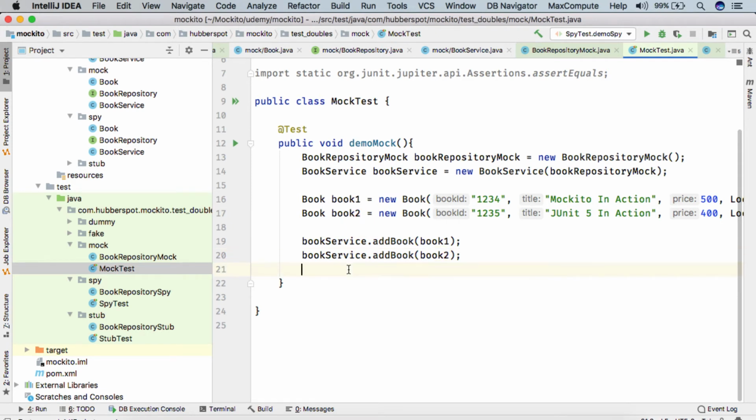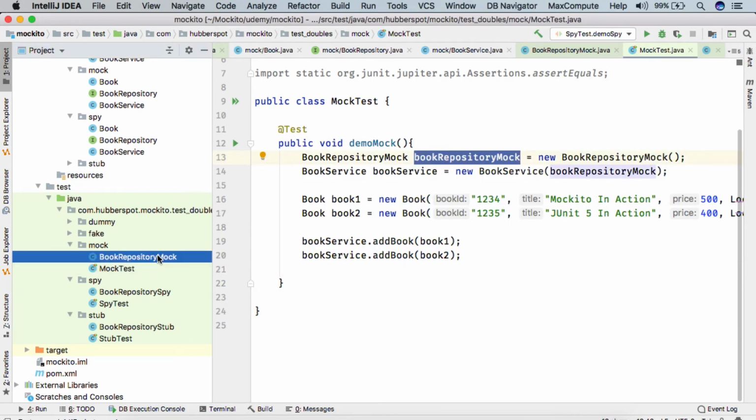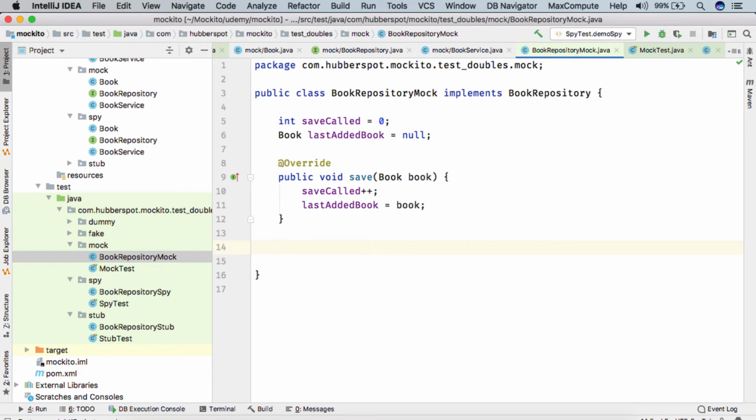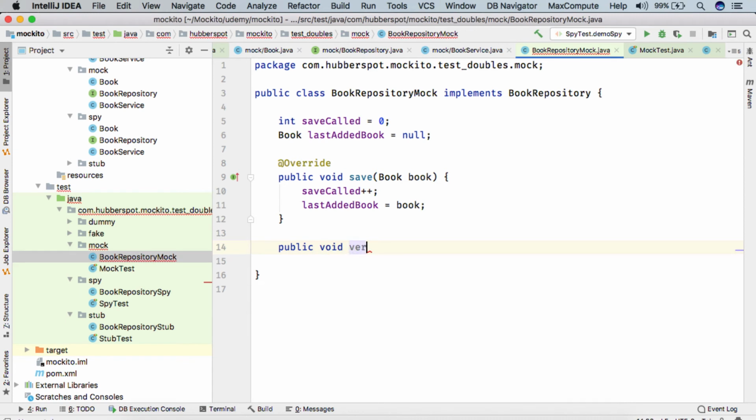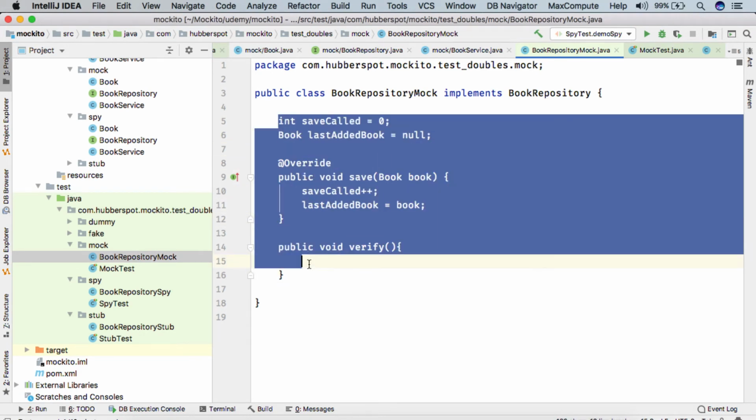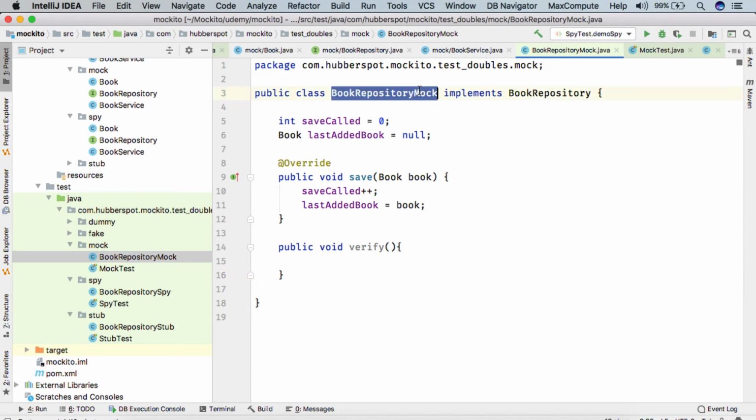But instead of doing the behavior verification in this test class, we give this responsibility to the mock. So we provide a method, let's say we give the name verify. Here we are simply creating one basic use case of how to use mock. In real life, if you are creating your own mocks, it can get very complex.